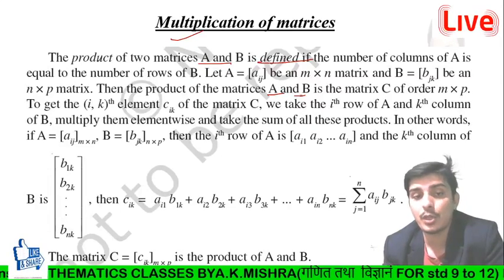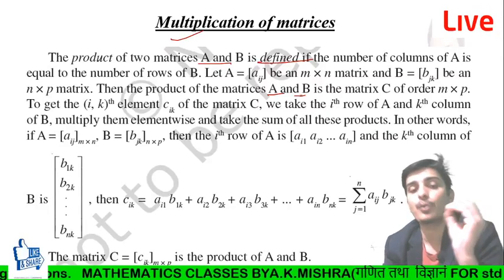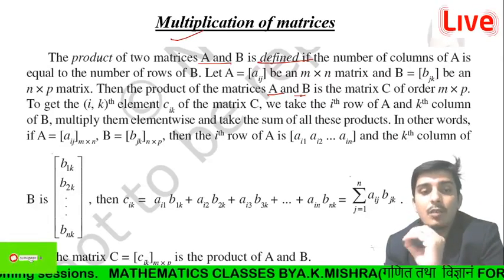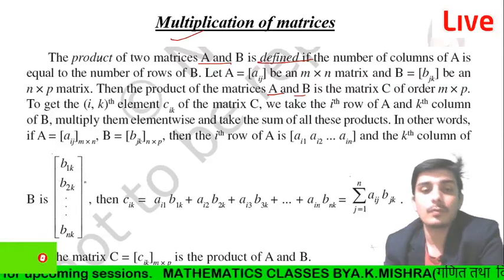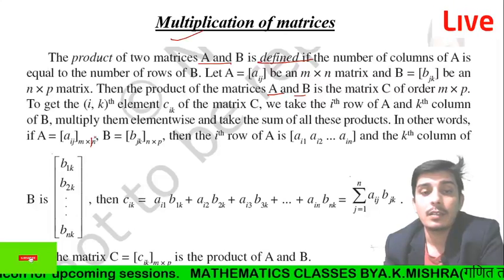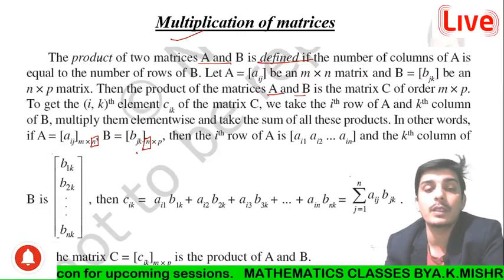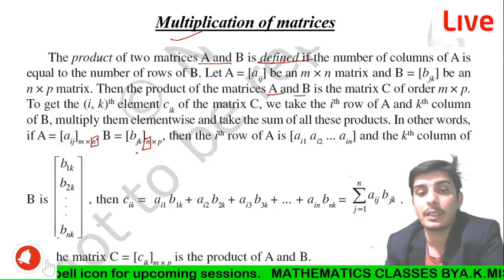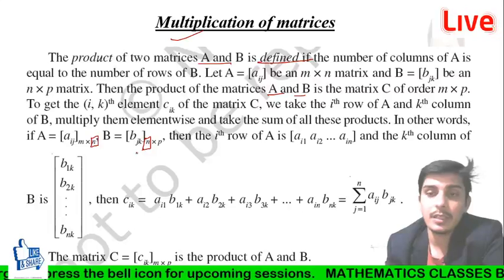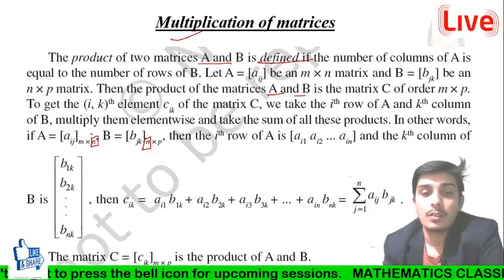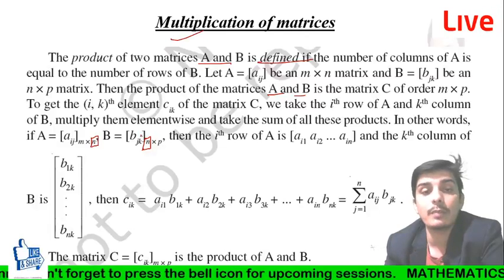First of all, we have to check that the number of columns of the first matrix is equal to the number of rows of the other matrix, okay. Are you getting? Then we can multiply, otherwise we can't multiply the terms, right?